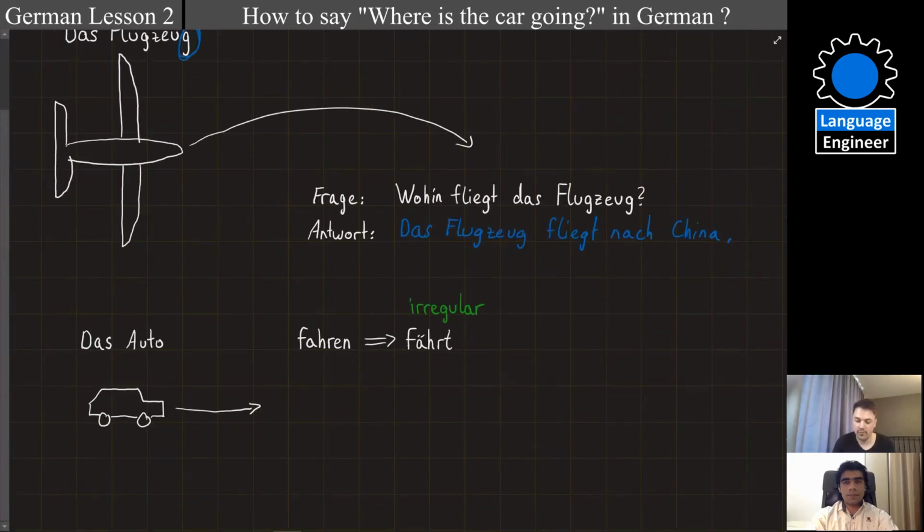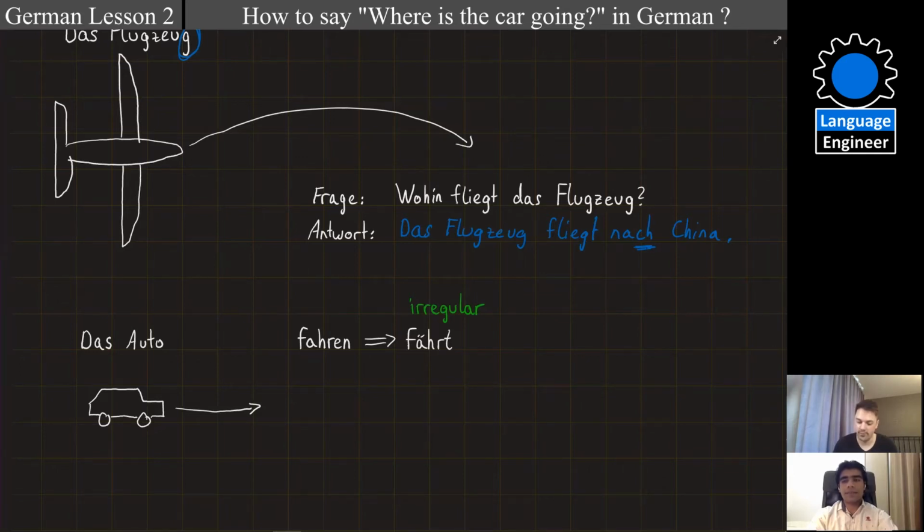Okay. I will ask the question and you will give the answer. Wohin fliegt das Flugzeug? Das Flugzeug fliegt nach China. Okay. And here, this is nach. Nach. Okay, I say it again. Das Flugzeug fliegt nach China.